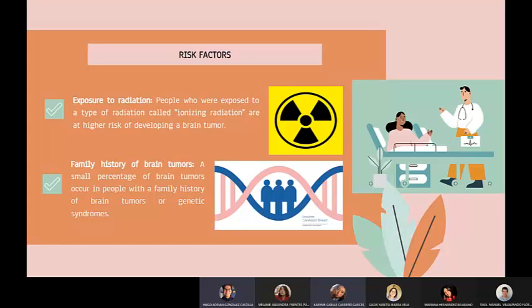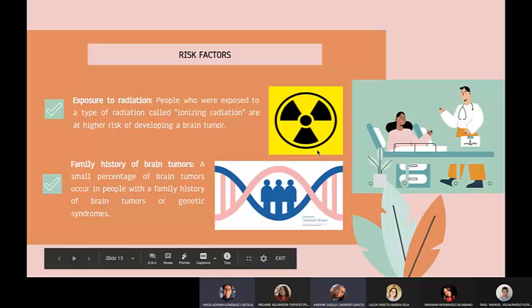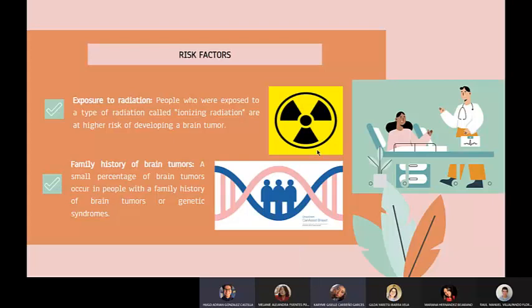Next, we have family history of brain tumor. A small percentage of brain tumors occur in people with a family history of brain tumors or genetic syndromes. So this means that there are possibilities of you or anyone in your family to develop brain cancer because of genetics or because someone else in your family had it.